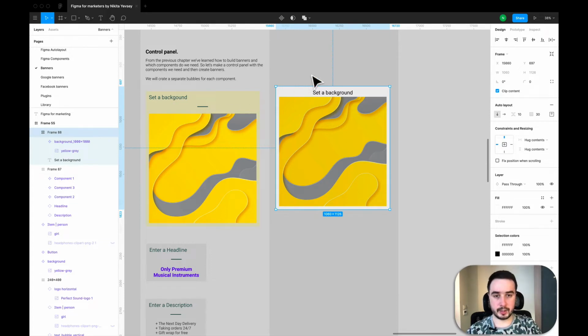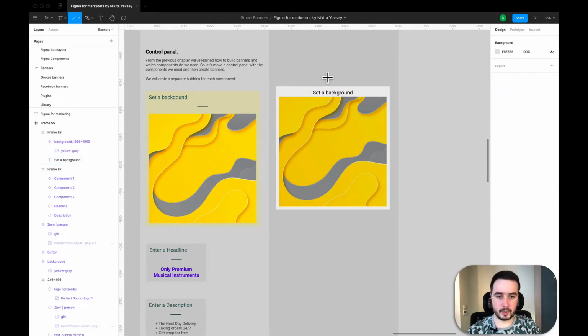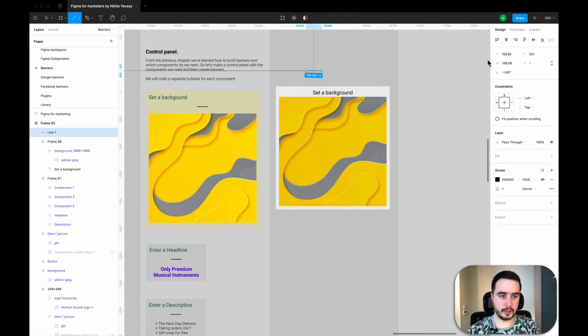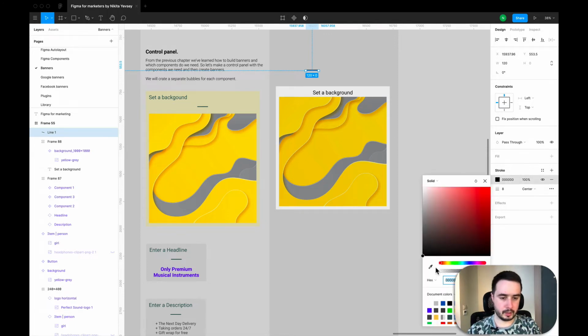Now I will add this separator. It is just a line. I create a line. I set it to 0. I set it, I don't know, to maybe 10, maybe 8 pixels. It should be probably something like this. I will add some color to it.